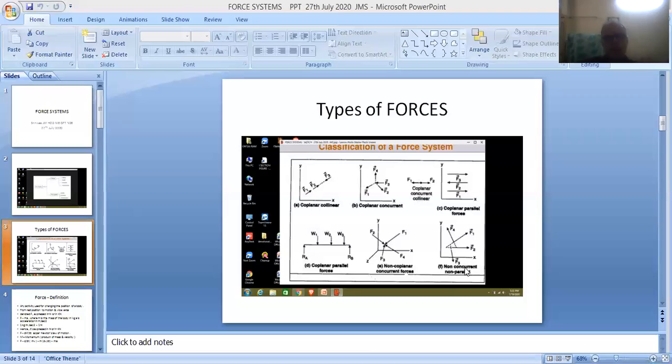They are not meeting at one particular point. That's why they're called non-concurrent. They're not parallel to each other. That's why they're non-parallel. So both these things put together, they're referred to as non-concurrent, non-parallel forces.